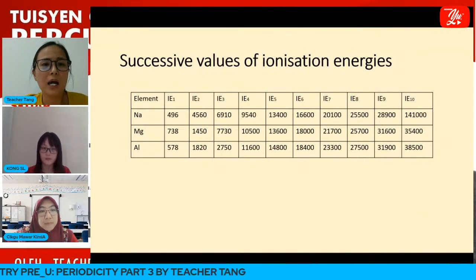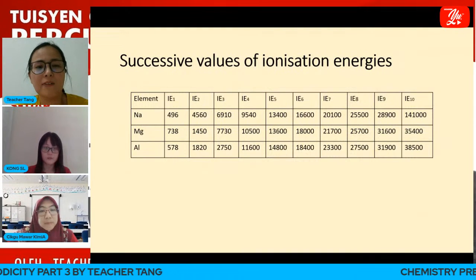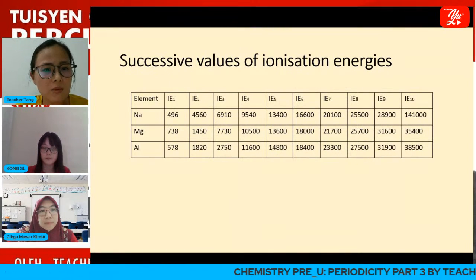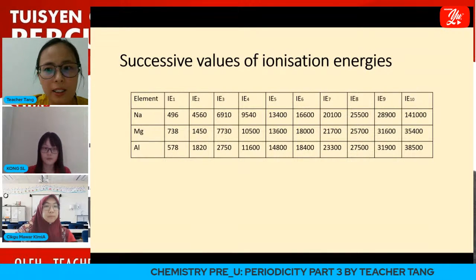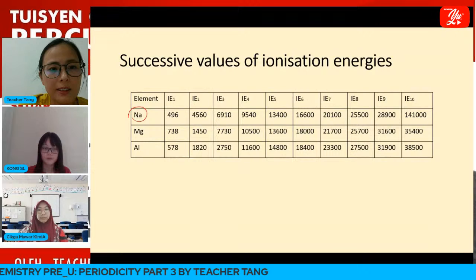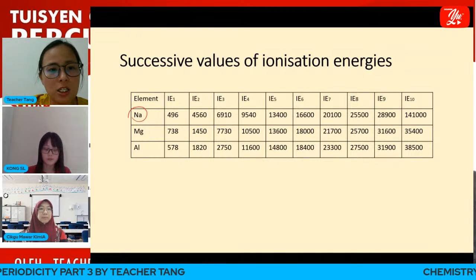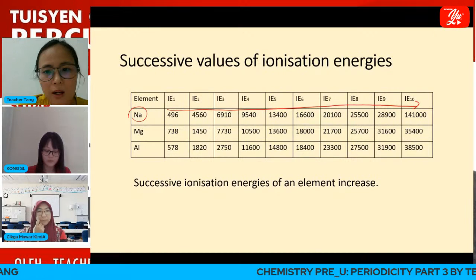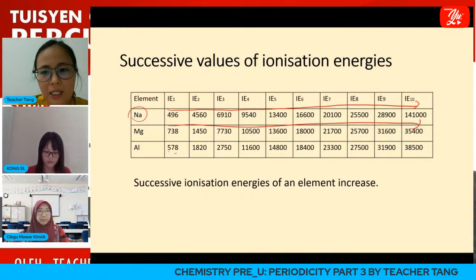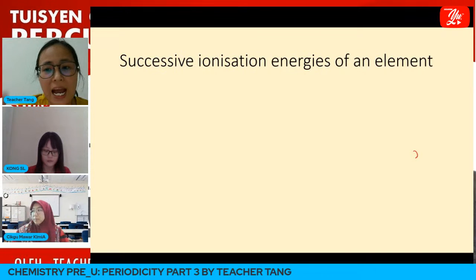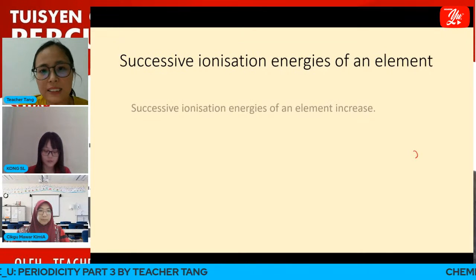So now we move on to look at the successive ionization energies. In general, shall we look at sodium first? Can you see that for sodium, the successive ionization energy increases? Magnesium as well, aluminium as well. The successive ionization energy for an element basically increases.